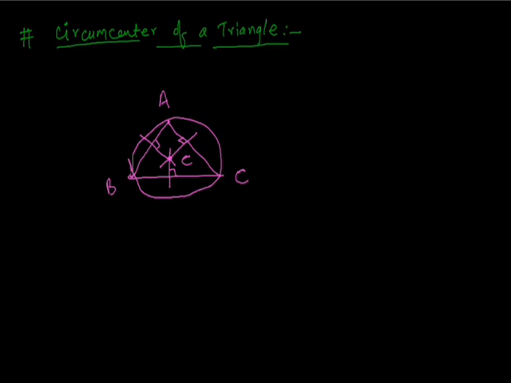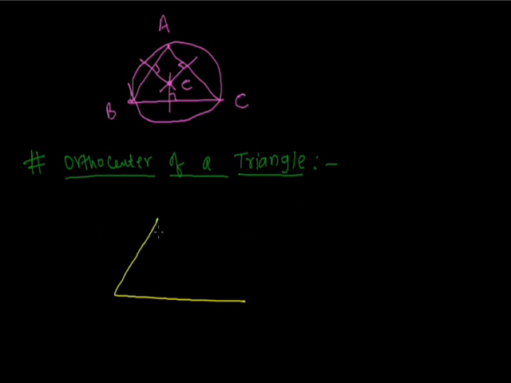Now we will discuss another point, the orthocenter of a triangle. What is meant by orthocenter? Orthocenter is the point of intersection of the altitudes of a triangle.